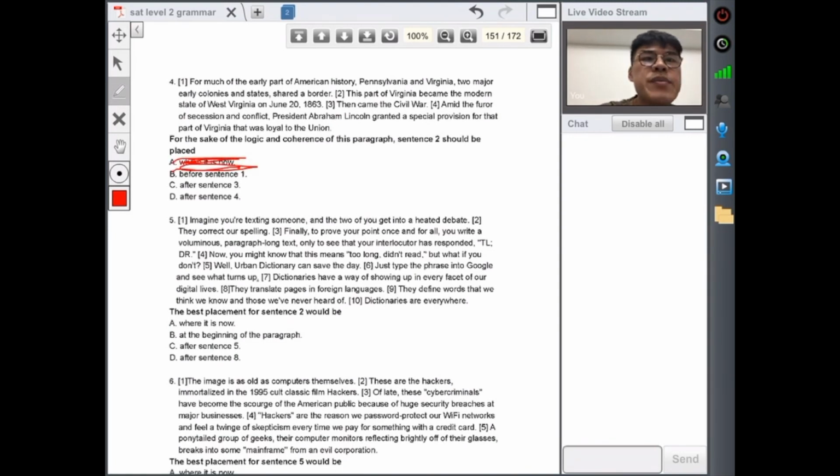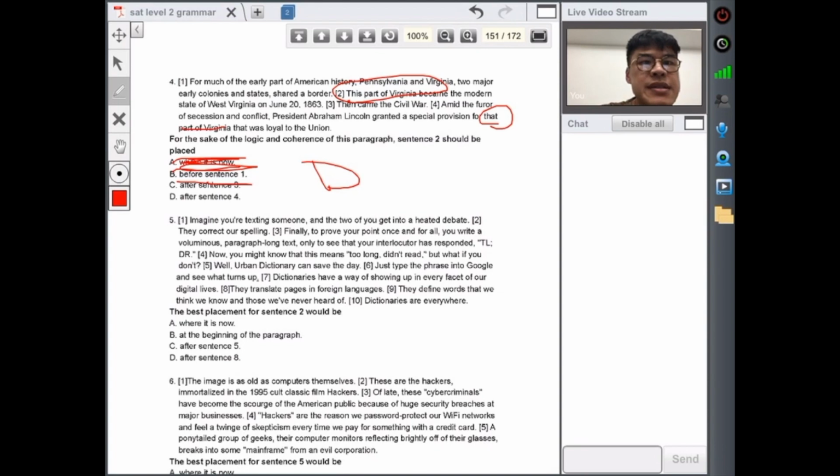After sentence 3, the name, they came the Civil War. The part of Virginia became the modern state of West Virginia in June 20th. All right, so it should be sentence 4. Let's read it to see what happens. Amid the fear of secession and conflict, President Abraham Lincoln granted a special provision for that part of Virginia that was loyal to the Union. Right? So that part of Virginia refers to this part of Virginia. So that makes sense, right? So remember, see how the context comes together, right? So number 4 answer here is D.